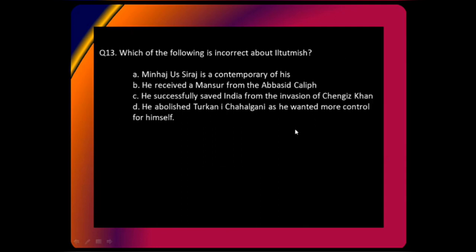All right. Then in this question, it is about Iltutmish, and it has been mentioned that Minhaj Siraj was a contemporary of his. When we were discussing history, I have told you that such questions, that this person is contemporary to this person, are asked so many times. There is only one way to practice for them, and that is by doing the chronology at the beginning of each chapter: ancient, medieval, and modern. I have provided you with the chronology. Please go through the chronology and try to relate two people.